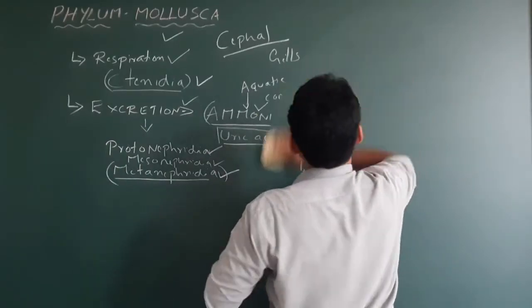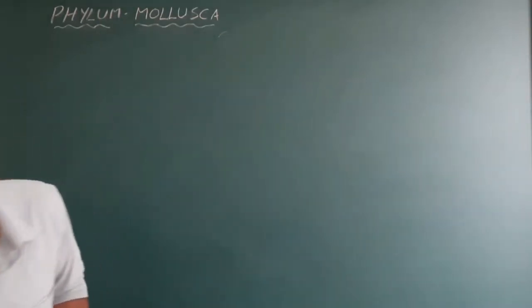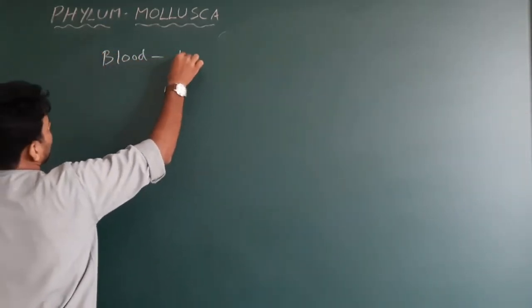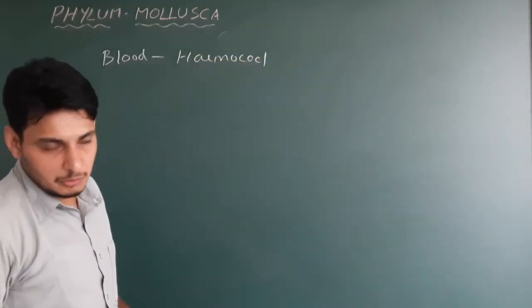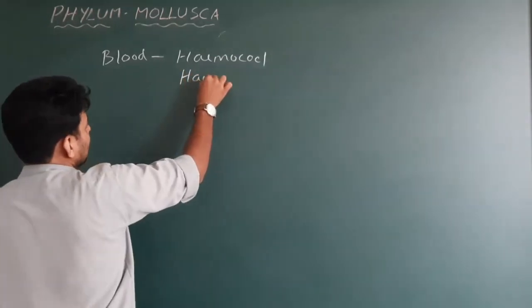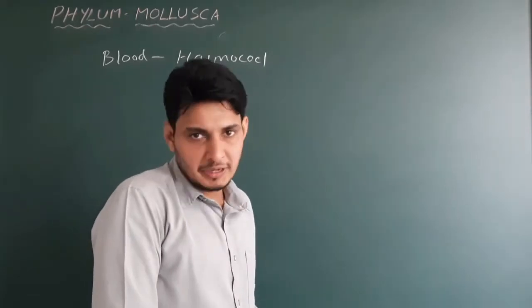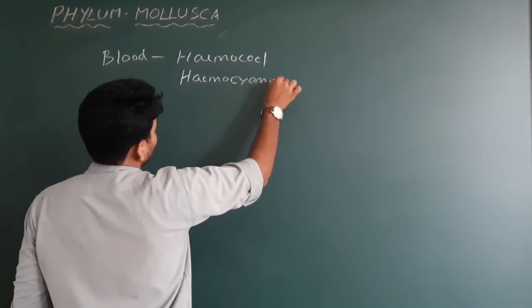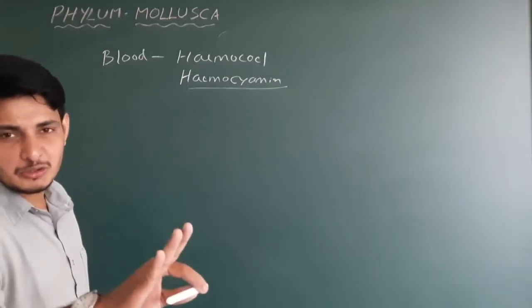What do you call the blood of the mollusca? Similar to arthropoda, the blood can be called hemocoel. Particularly, some hemolymph can be mixed with copper pigments. So we write hemocyanin can also be the blood of mollusca. Hemocoel or hemocyanin, both are there, similar to arthropoda.